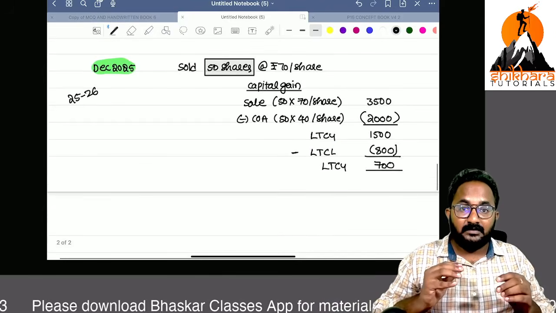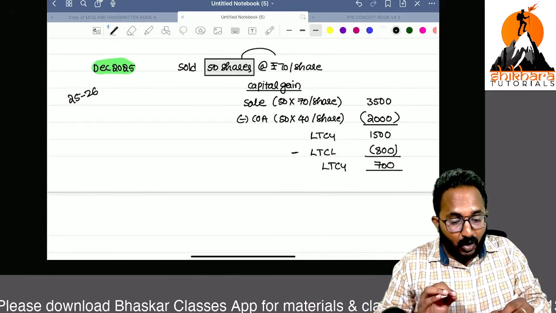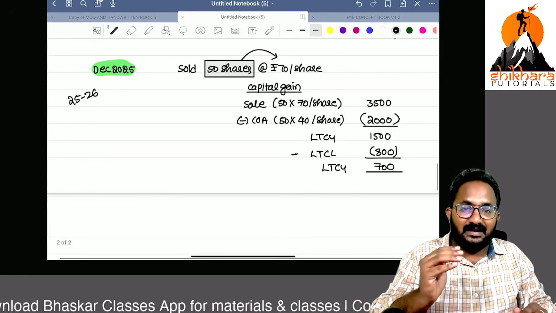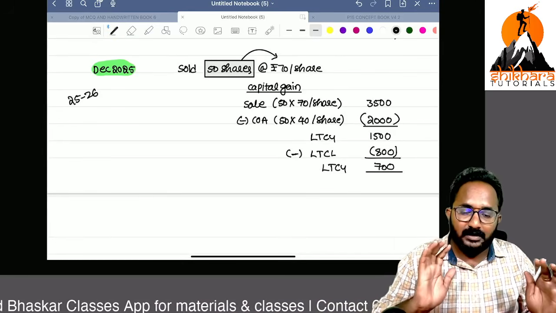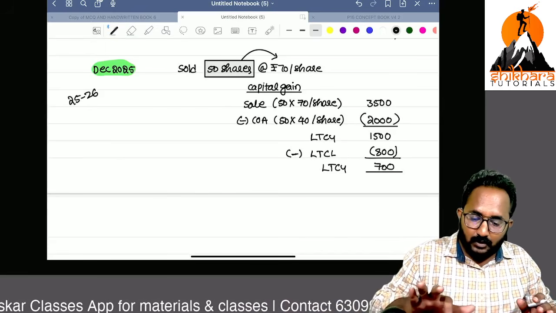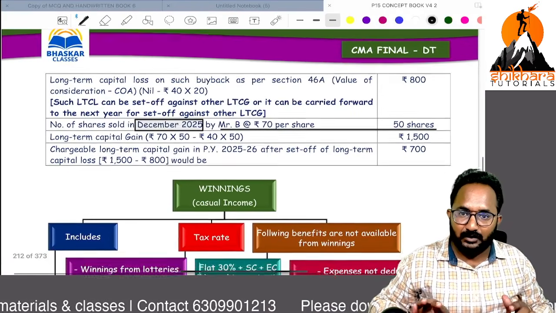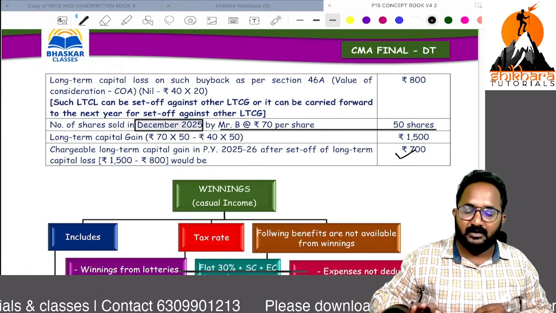Next year he sold some shares. Now we can utilize this loss against the next year's gains. Are you clear? So this is only one amendment they have clearly given in the income from other sources. Now one more amendment is also there. Yes, answer matched, you can verify.